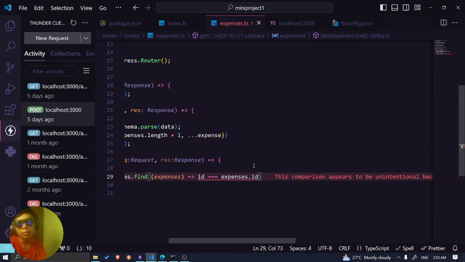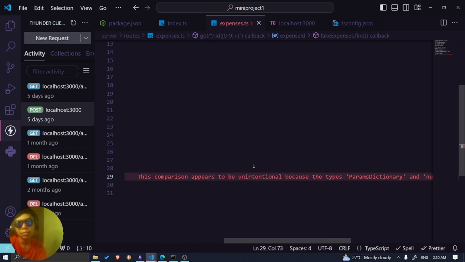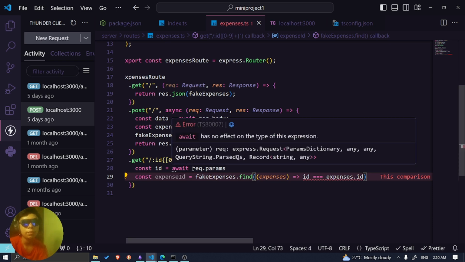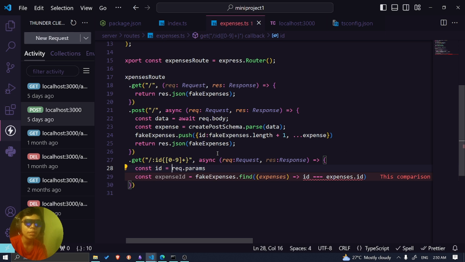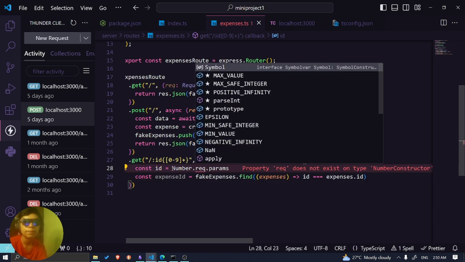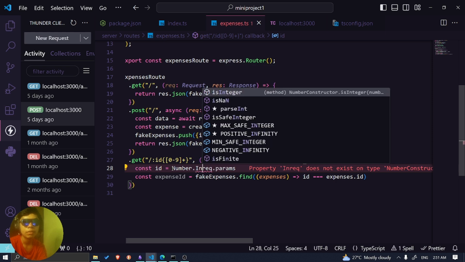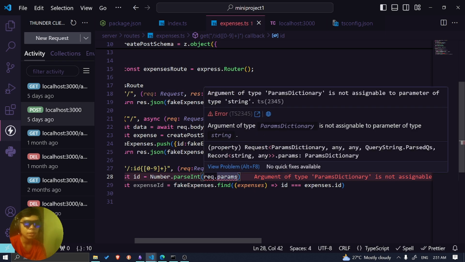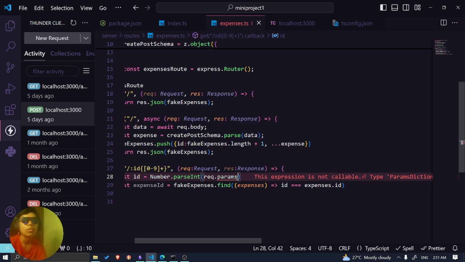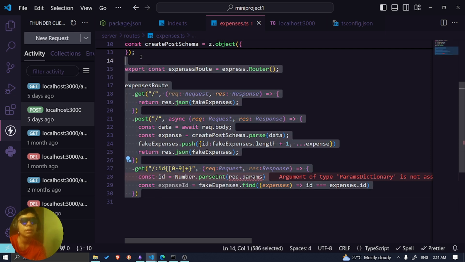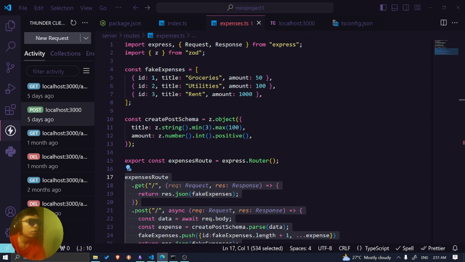ID. The warning appears to be unintentional because the types have no overlap. Interesting. Let me check if I made any mistake. Yeah, I forgot I need to parse. There's no need for a string. Okay, so number in parse, in type string. Okay, maybe I should do it like this. It doesn't work. So let me ask ChatGPT if it detects something, because I'm clueless right now.